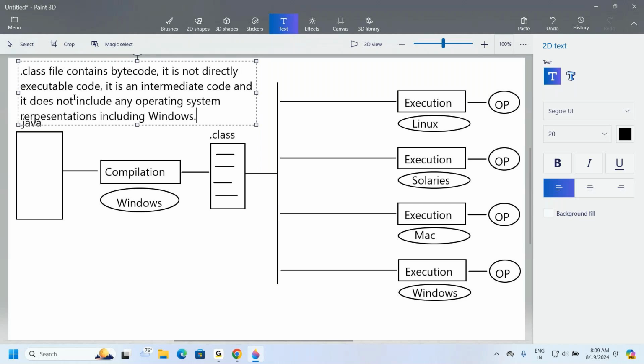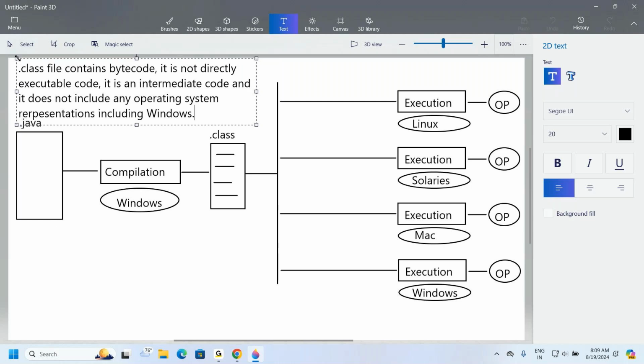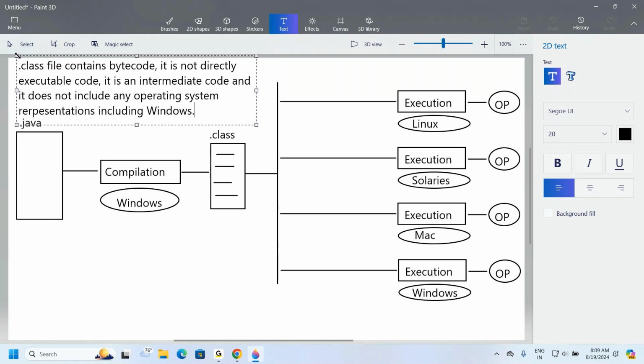Now tell me, here we are working on the Windows operating system. So what is the point I am telling? The .class file contains bytecode. It is not directly executable code. It is an intermediate code and it doesn't include any operating system representations, including Windows operating system representations.